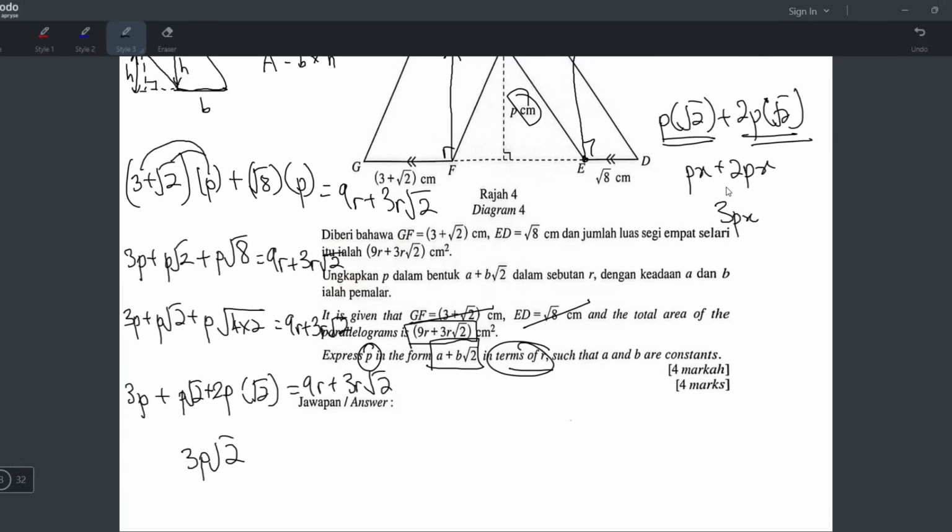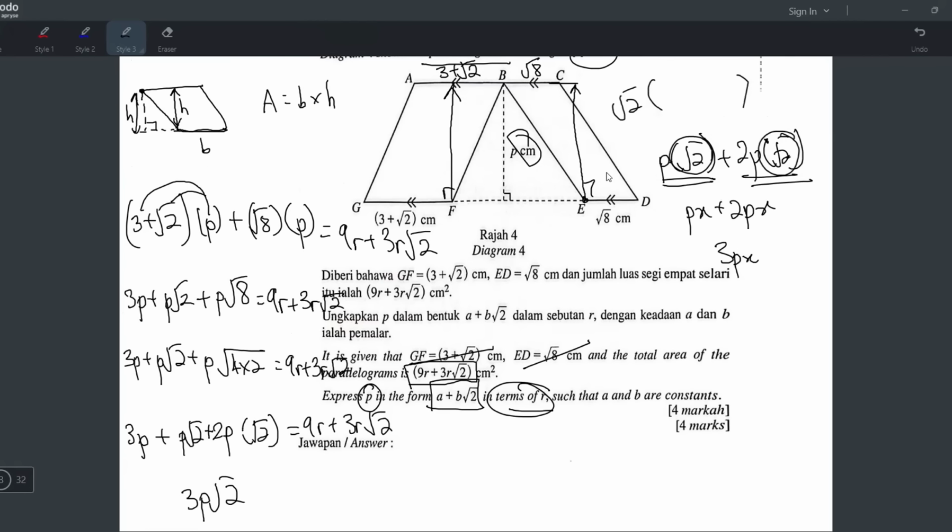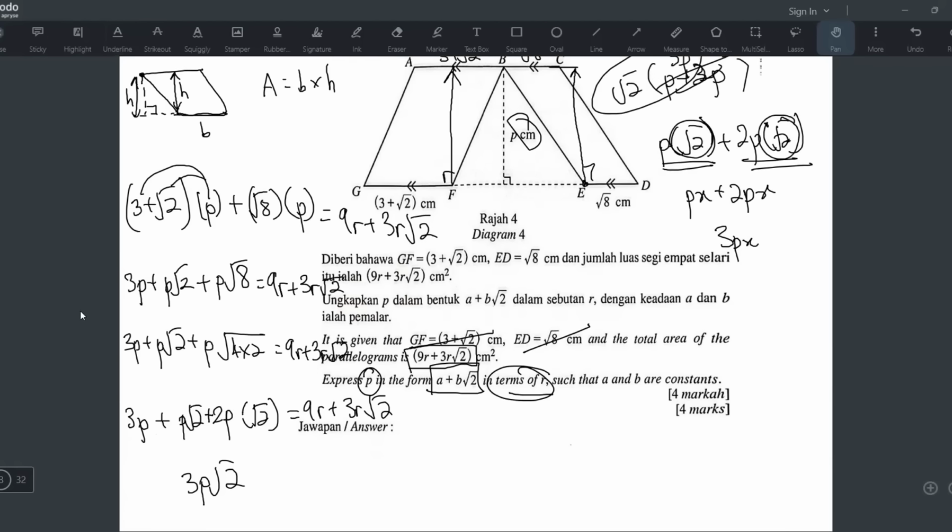Okay, another way to explain this is you can factorize. Sebab dua-dua boleh bahagi dengan square root 2. Tengok, dua-dua boleh ada square root 2, so boleh bahagi macam tu kan. You boleh faktor. So bila faktor, dia tinggal dengan P plus 2P. And P plus 2P is 3P lah. So jadi 3P square root 2. Sama lah dengan ni. It's the same. Okay. So yeah. So that's how you do it.